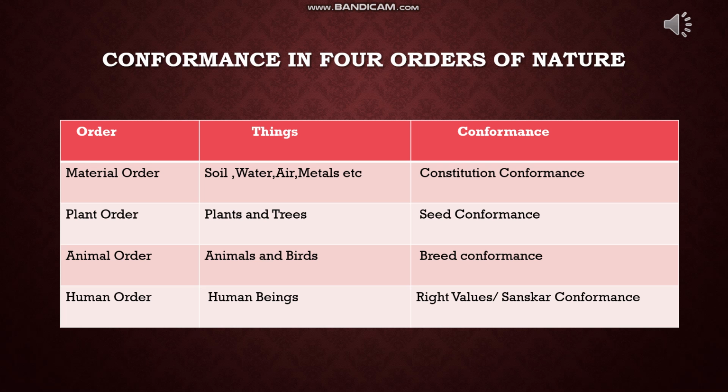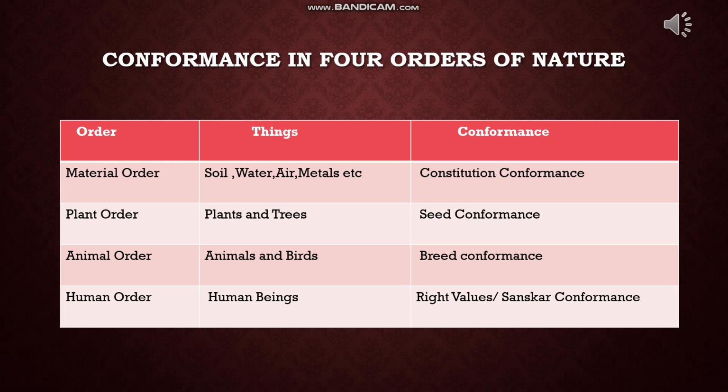Second is plant order. Plant order includes plants and trees, and their conformance is from seed. They grow from the seed, so that is why their conformance is at the seed level. Next is animal order. Their conformance is at the level of their breed. It is said that the race, the lineage of the particular animal, is maintained in existence by maintaining their species. So this is known as breed conformance.